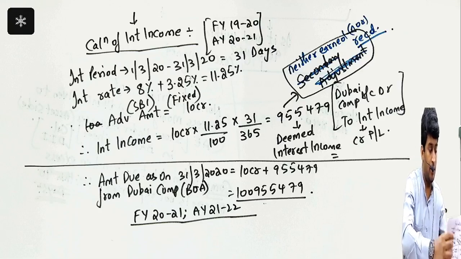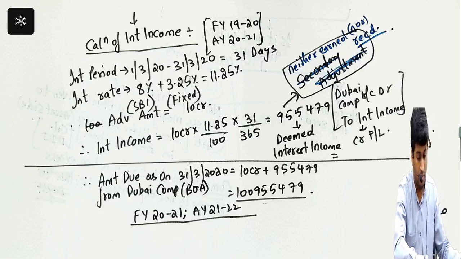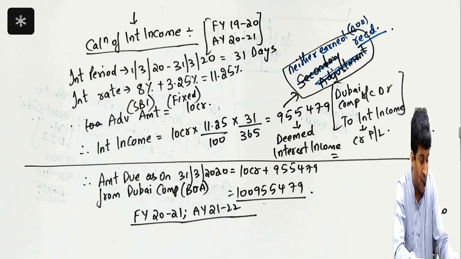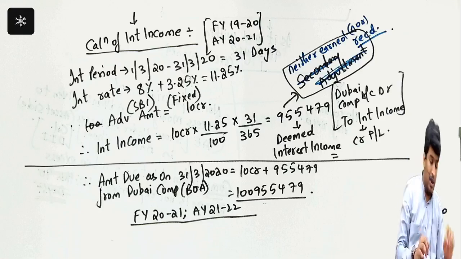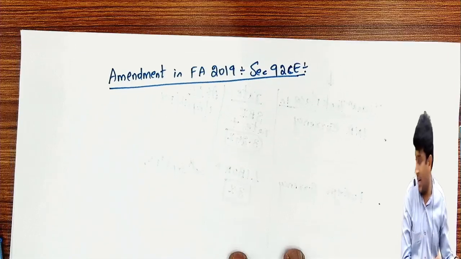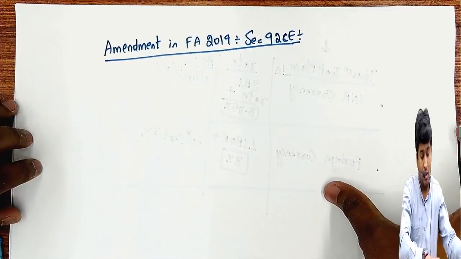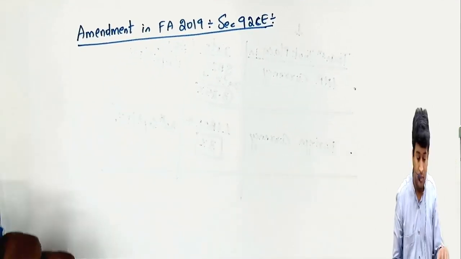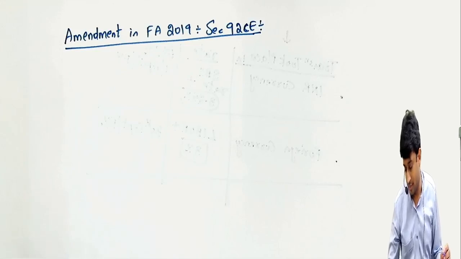Now heading will be, now comes the amendment. But to cover that amendment, all this was required. Amendment in Finance Act 2019, first section 92CE. Amendment in Finance Act 2019 with relevant to 92CE. Okay, heading likho, chalo jaldi.